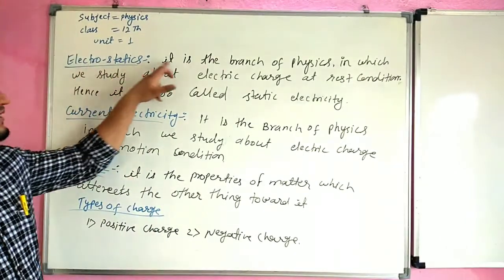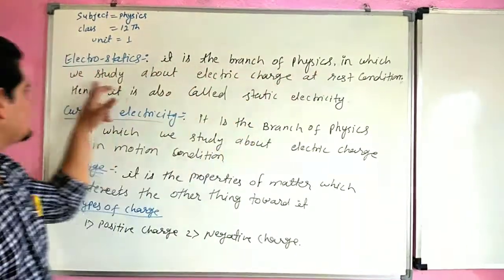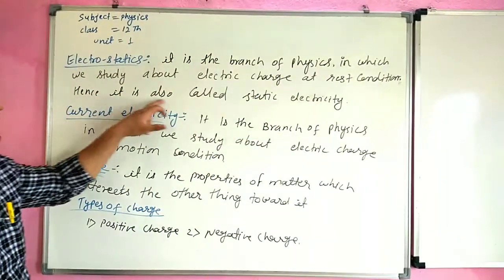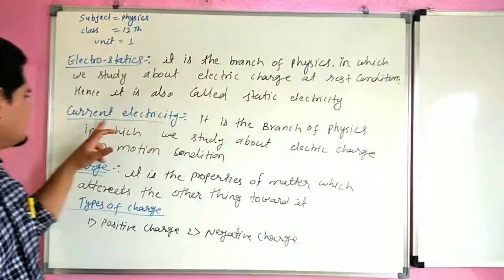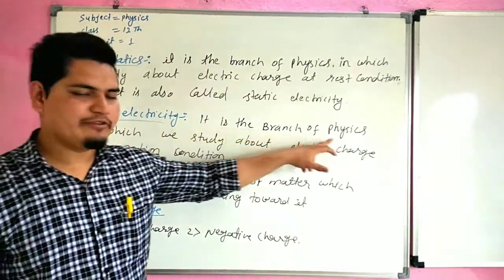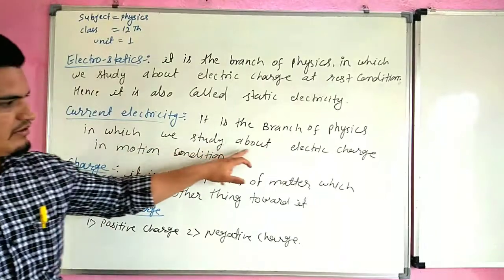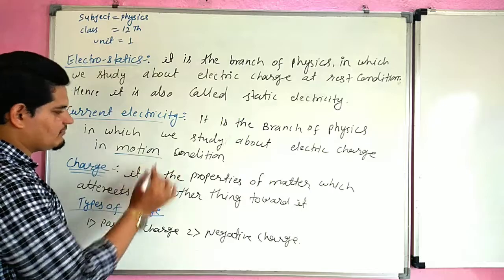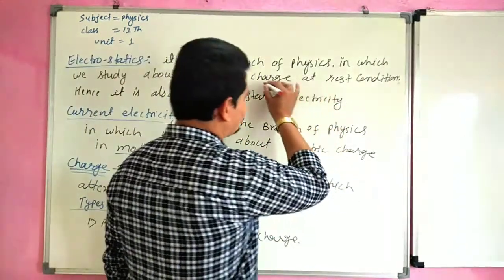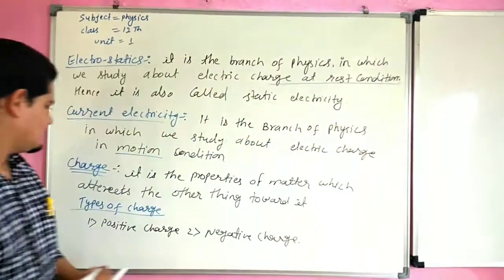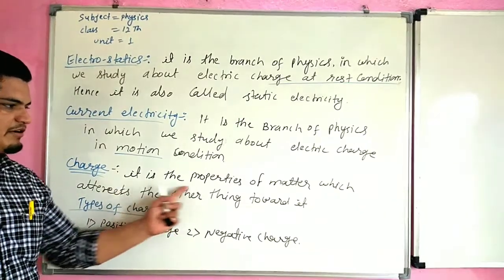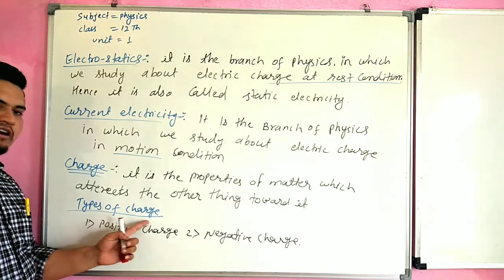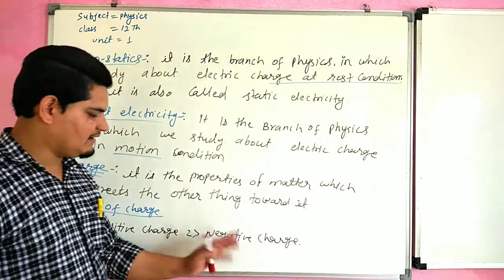So electrostatics is the branch of physics in which we study about electric charge at rest condition, hence it is also called static electricity. Current electricity is also the branch of physics in which we study about electric charge but in motion condition. There is a difference: it is in motion condition, and here charge is at rest condition. Now what is charge? Charge is the property of matter which attract the other things. There are two types of charge: positive charge and negative charge.